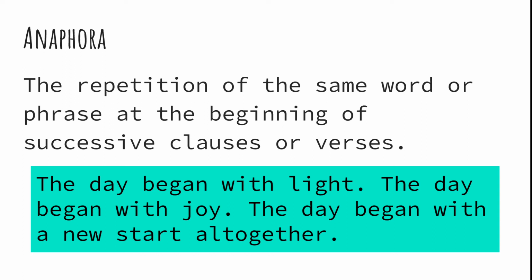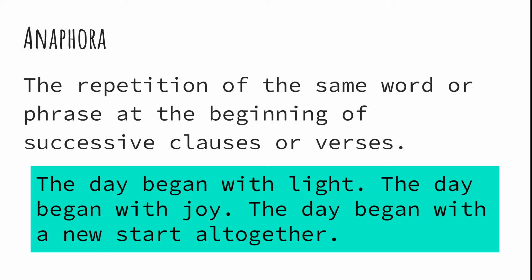The next is anaphora. Anaphora is the repetition of the same sound or phrase at the beginning of successive clauses or verses. What is a clause? A clause is a part of a sentence that has its own verb. Each sentence has at least one clause. So every sentence is a clause. But sometimes sentences have more than one clause as well. And verses are the lines of a poem.